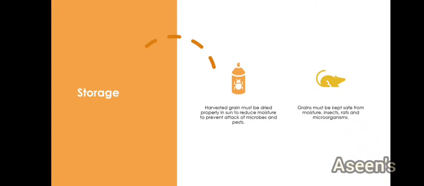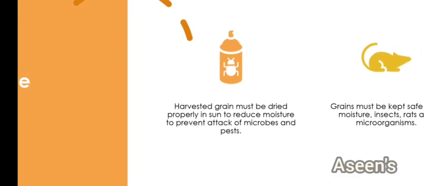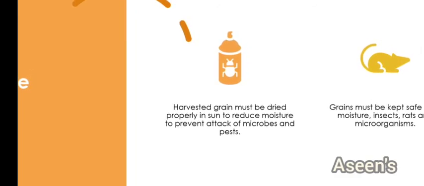Now that was about winnowing, that was about your harvesting. Now we are going to jump to the next step, that is storage. Storage is a very important process of your crop production management. Whatever harvested grain you have contains a lot of moisture. They contain a lot of water because they are freshly collected from the crops. So obviously they are going to have lots of moisture.